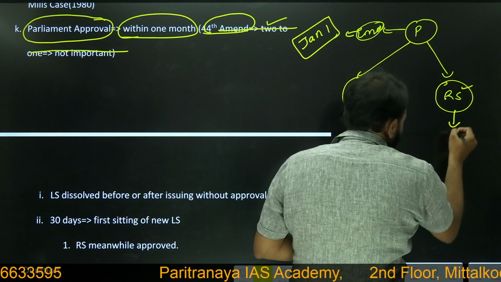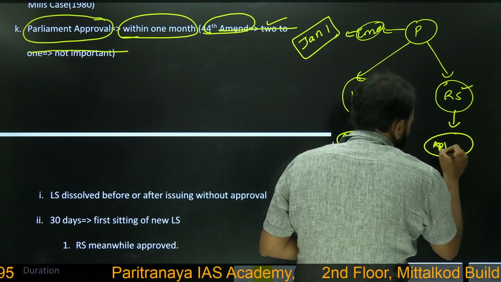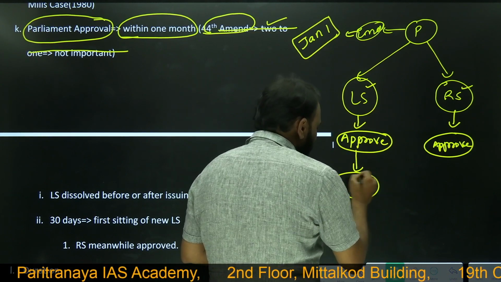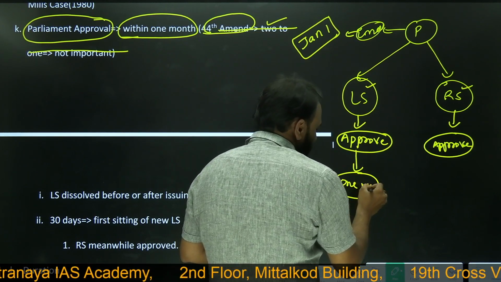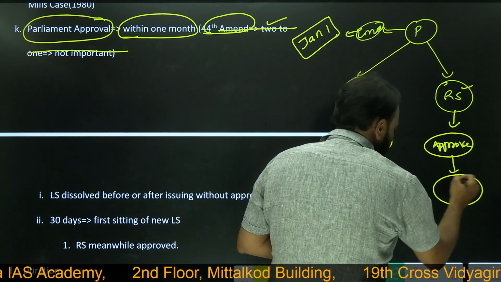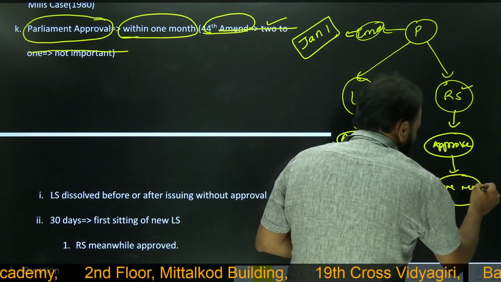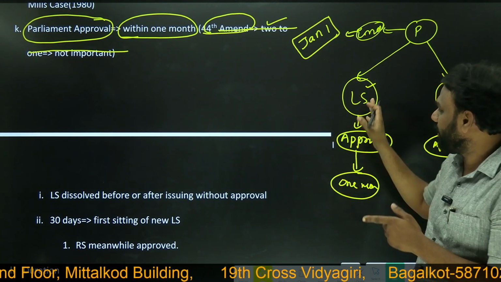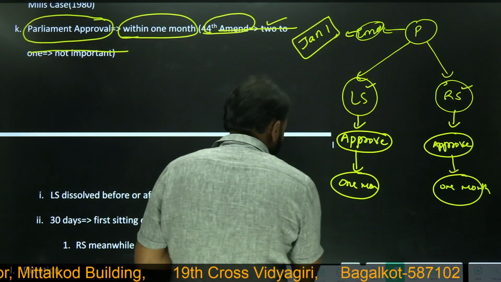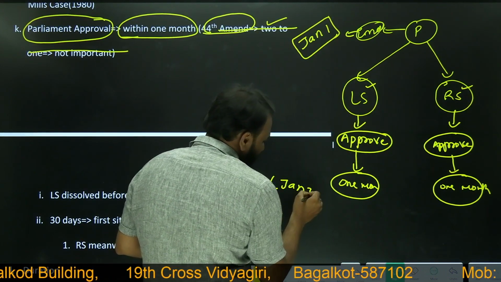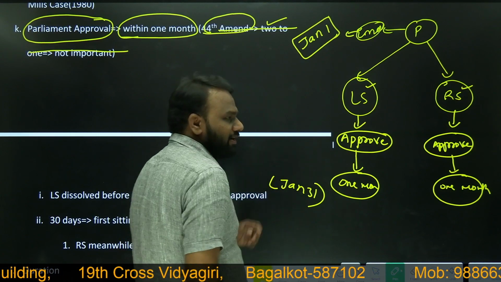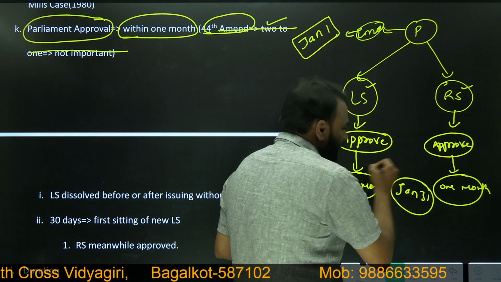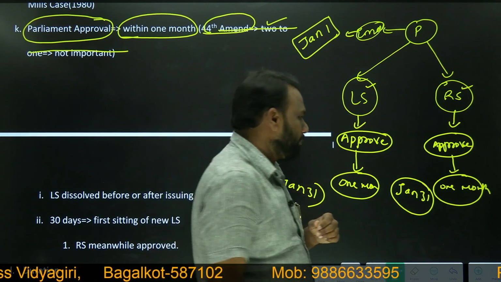Similarly, Rajya Sabha has to approve it within 1 month. It means if it has been declared on January 1, within what date do they have to approve? Within January 30 or 31. Within January 31, Lok Sabha has to approve, and within January 31, Rajya Sabha has to approve.